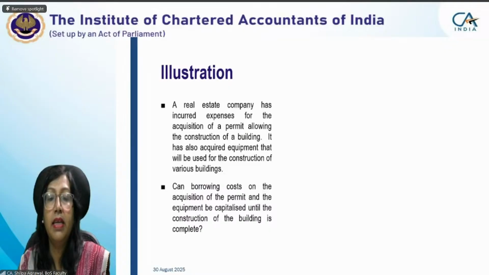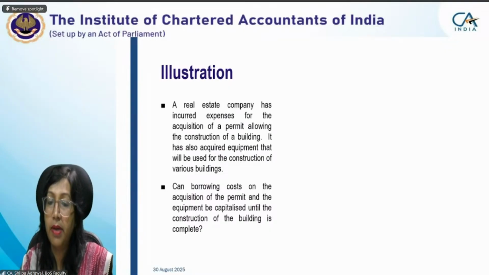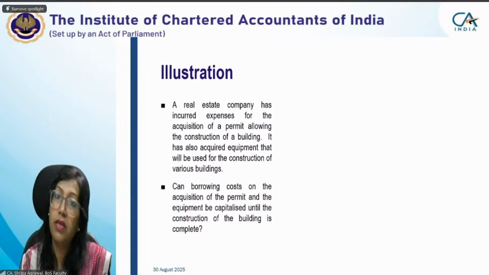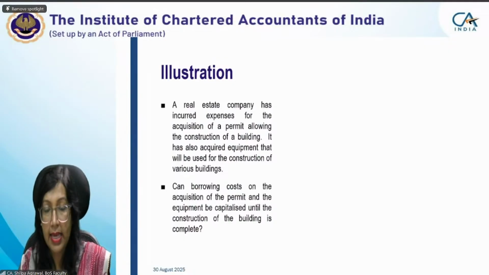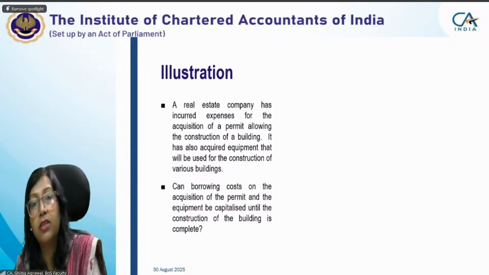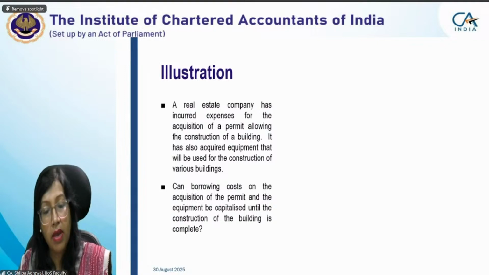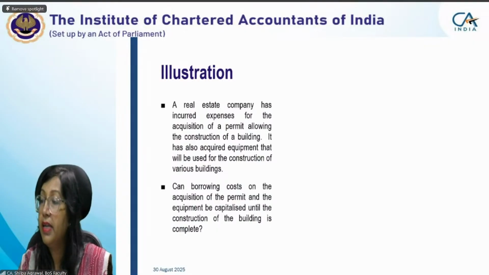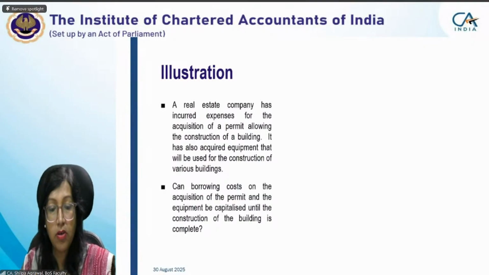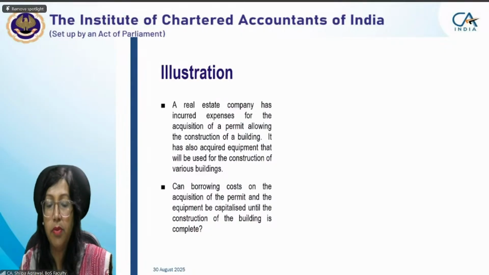A real estate company has incurred expenses for the acquisition of a permit allowing the construction of a building. It has also acquired equipment that will be used for construction of various buildings, like what I gave as the example of your crane. Similarly, you have incurred expenses for acquisition of the permit, and that permit will help in the construction of a building. So any borrowing cost you are incurring on the acquisition of the permit and the equipment, can it be capitalized until the construction of the building is complete? Tell me, can borrowing cost on that acquisition of the permit and the equipment be capitalized?